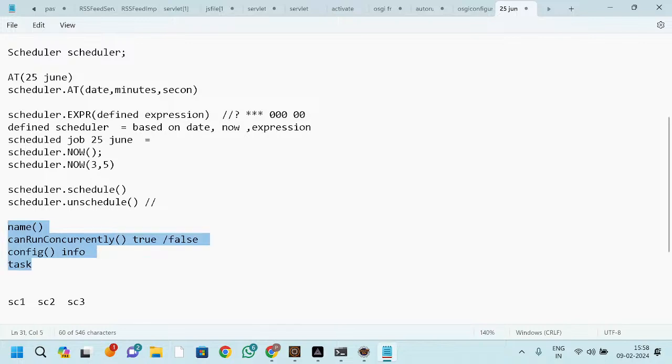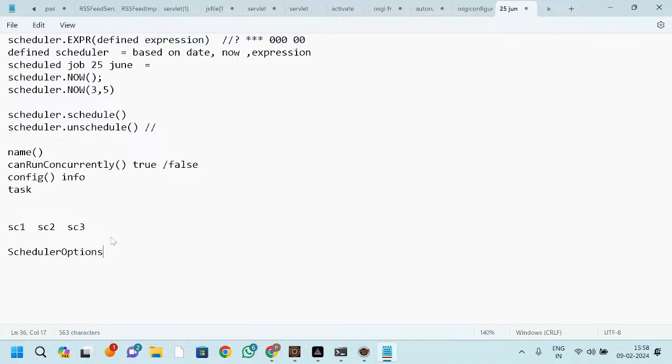So what will we do? They have provided options. Okay, so this is the schedule option. What it does is it provides some extra functionality to your scheduler. Okay, it provides some extra functionality to your scheduler.